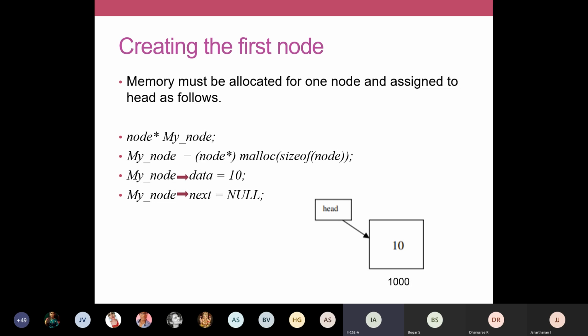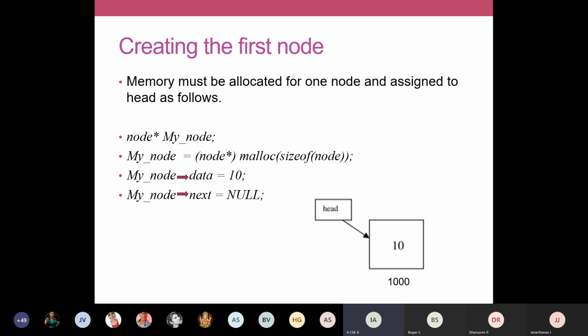Our new node is named my node. Node star my node defines that we have created a new node. As I told you already, in a linked list, whenever required, we are going to create memory. Initially, we're not going to say that I need 10 nodes. I'm going to create nodes one by one. So to create a single node, we write my node equals node star malloc size of node. So size of node denotes the size of your node structure.